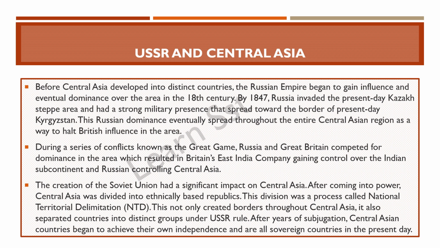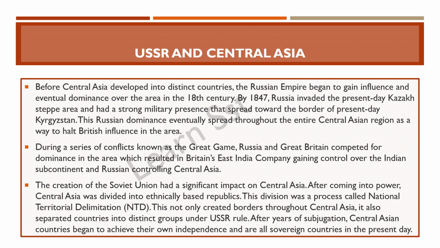This Russian dominance eventually spread throughout the entire central region as a way to halt British influence in the area, because they had the fear that if they leave it, then the Britishers will have a lot of influence in so many countries. In that same manner, they will come and they will influence Central Asia also. So they felt threatened. That's the reason they took over the entire region of Central Asia slowly and steadily.